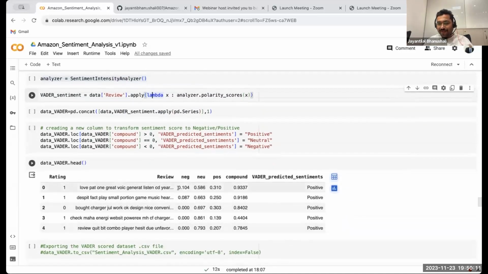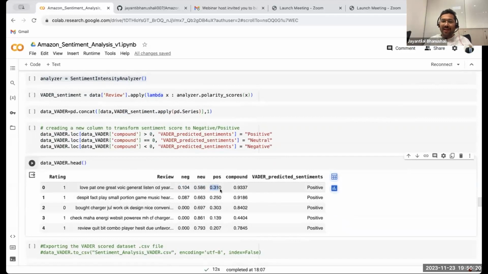So this is the negative score. This is the neutral score. And this is the positive score. If you add all this, it will combine into 1. So 100% out of that, 10% probability of negative score, 58% of neutral, and 0.3 of positive. Now, because the positive is high here, we are marking it as positive.